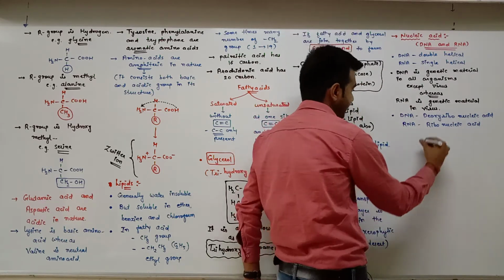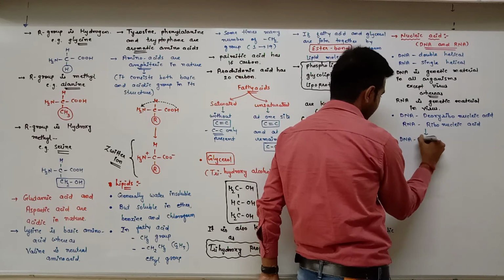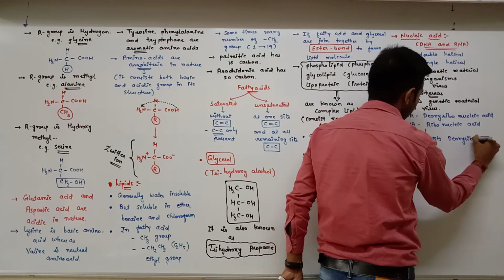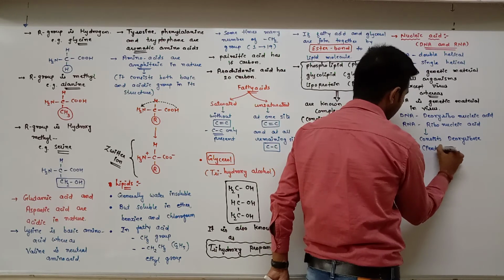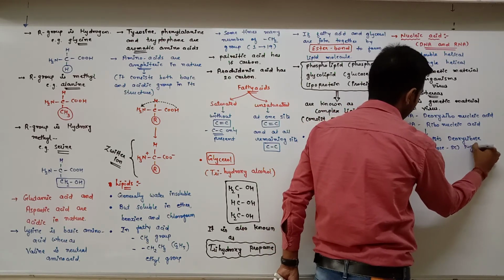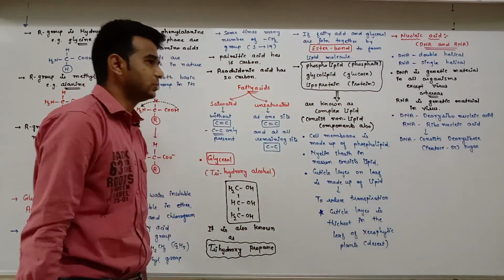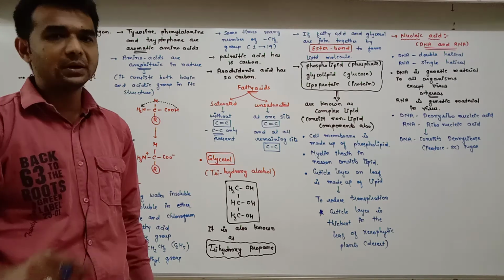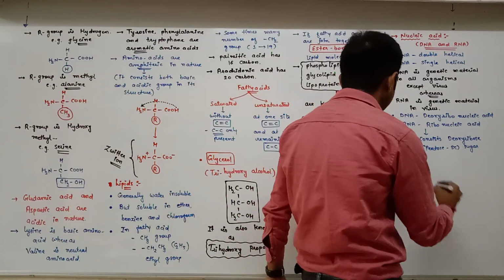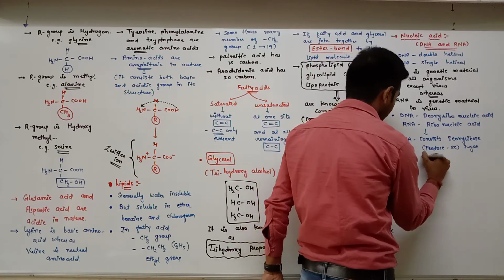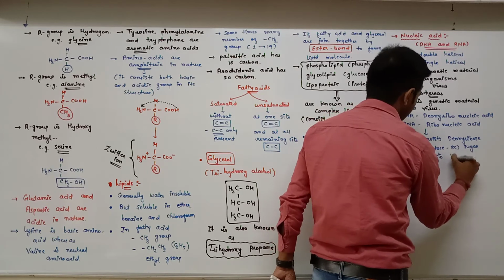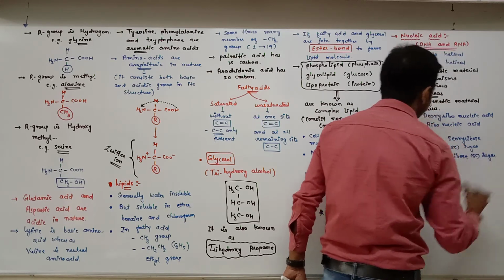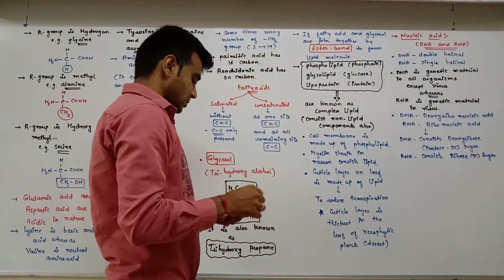So according to this, DNA consists of deoxyribose, a 5 carbon sugar, that is pentose sugar, whereas RNA consists of ribose sugar, a 5 carbon sugar, in its structure.